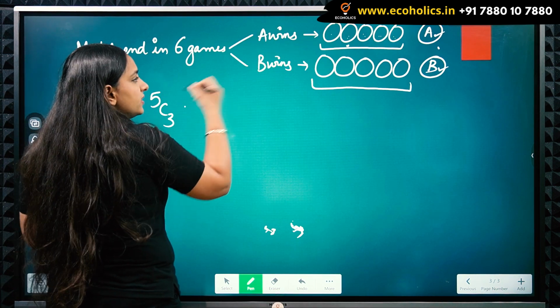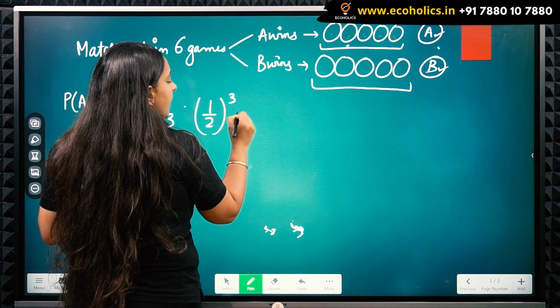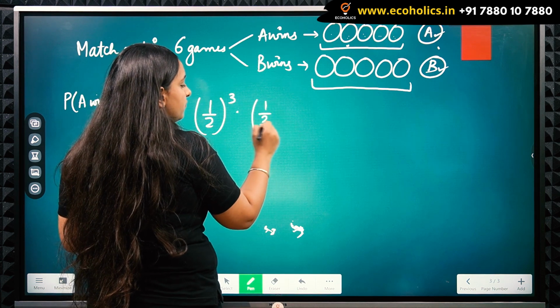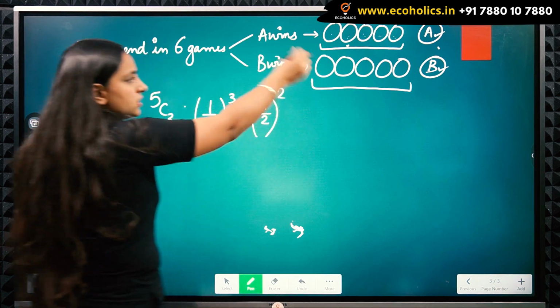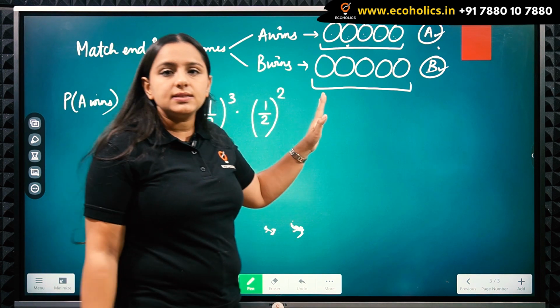So if A wins the 3 matches, the probability is 1 by 2 cube. And now I'm going to write the probability of B. That will come 1 by 2 square because he is going to win only 2 matches here.